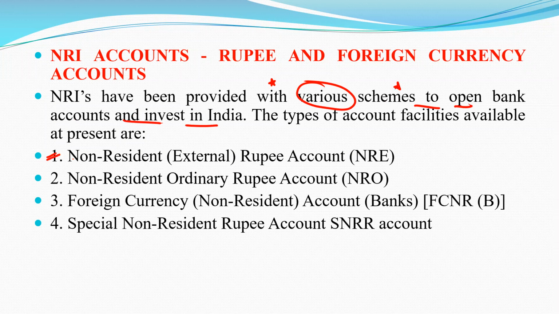First one is NRE: N basically non-resident, R Rupee, E basically means external. Second one is non-resident ordinary Rupee account, NRO. Third one is FCNR, foreign currency non-resident account. And fourth one is SNRR, special non-resident Rupee account.